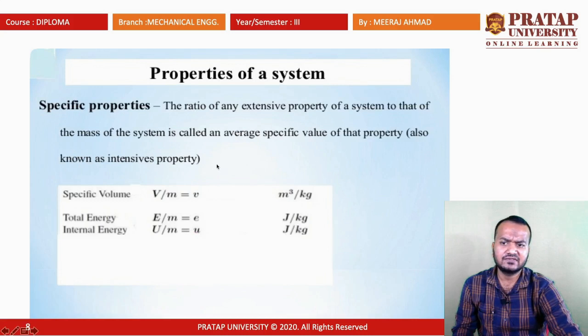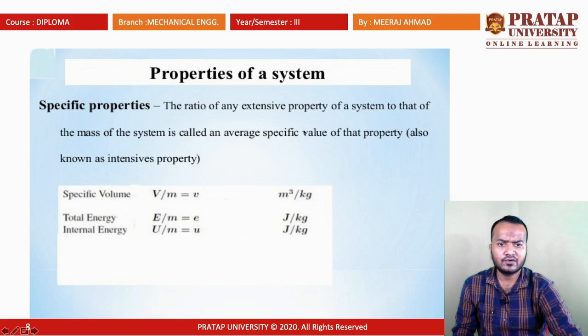Now, come to the specific properties. We can say that a property taken per unit mass is a specific property. The ratio of any extensive property of a system to the mass of the system is called the specific value of that property.